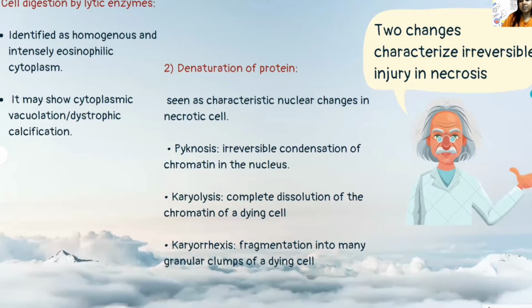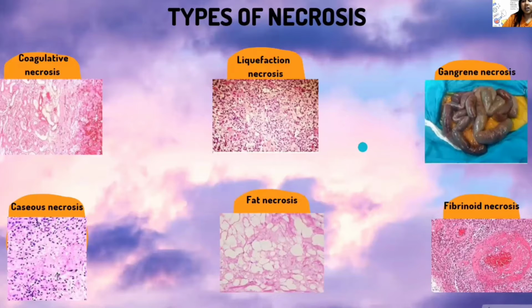There are two changes that characterize irreversible injury in necrosis. The first one is cell digestion by lytic enzymes, and the second one is denaturation of protein. Cell digestion by lytic enzymes is identified as homogeneous and intensely eosinophilic cytoplasm, and may show cytoplasmic vacuolation and dystrophic calcification. Denaturation of protein is seen as characteristic nuclear changes in necrotic cells. There are three types: pyknosis, karyolysis, and karyorrhexis. There are approximately 6 types of necrosis.